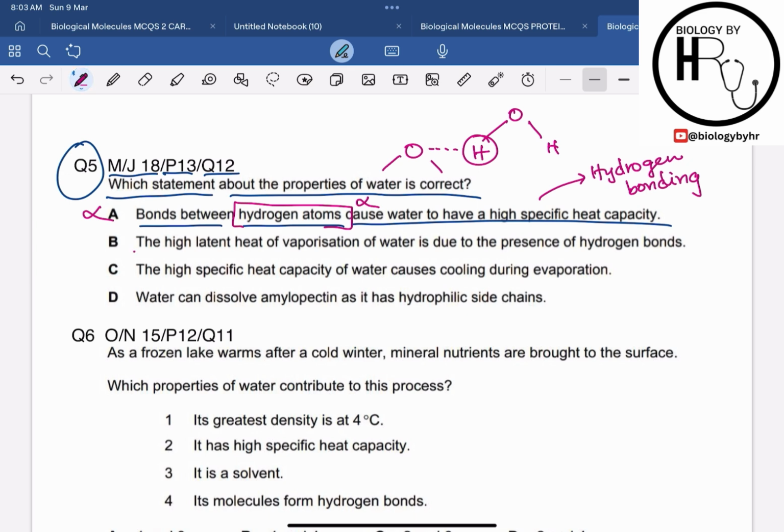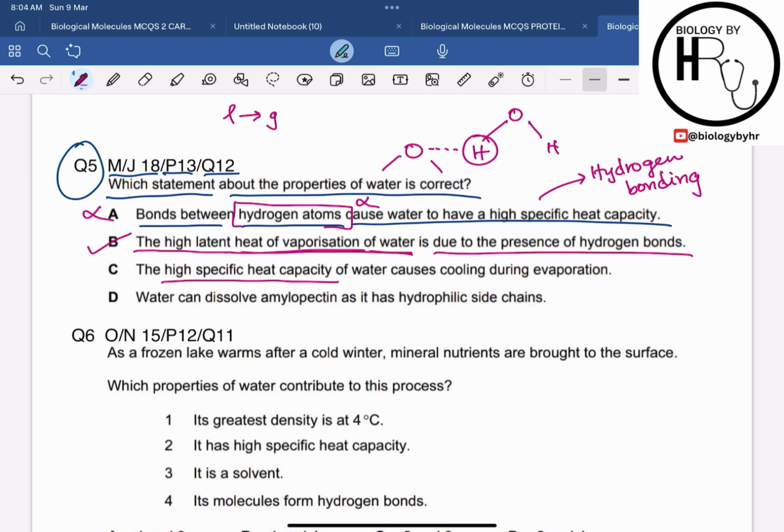Option B says that the high latent heat of vaporization of water is due to the presence of the hydrogen bond. Yes, we know that the high specific heat capacity as well as the latent heat of vaporization both are due to the presence of the hydrogen bond. What is the high latent heat of vaporization? It is the energy needed to convert the water from liquid to the gaseous state, and it is due to the hydrogen bonding. So this statement is correct.